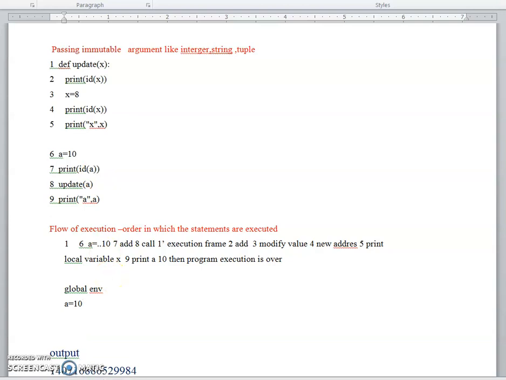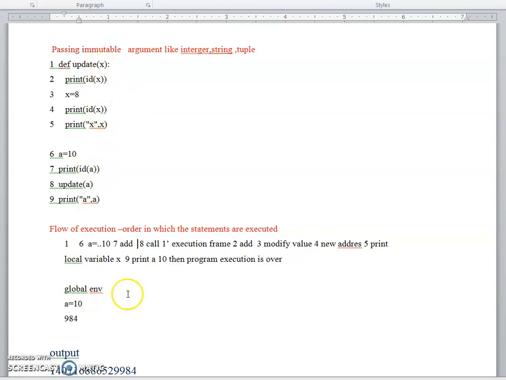What is the address of A? Here you see, it ends with 984. Then it will execute the 8th statement. The 8th statement is a function calling statement, and it will pass the argument A to the function definition. So the argument A, which contains the value 10, is passed to the parameter in the function.